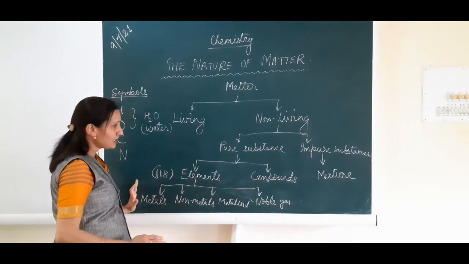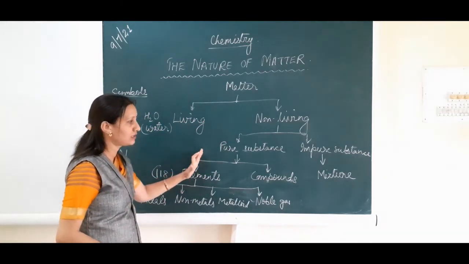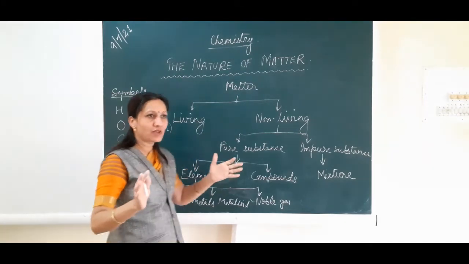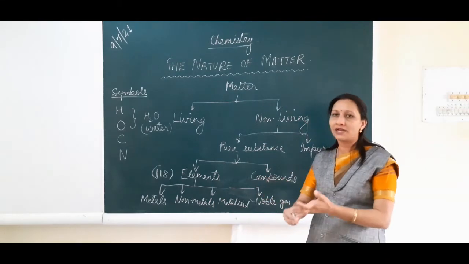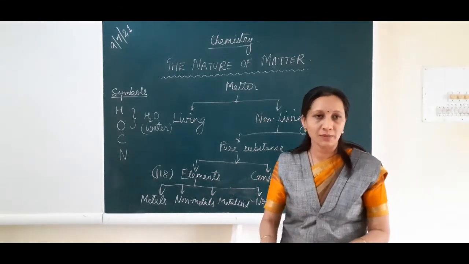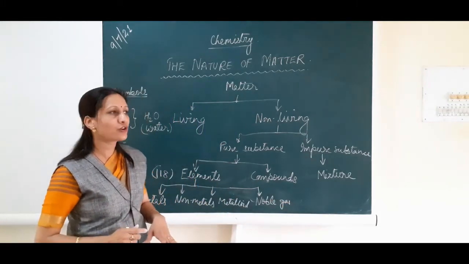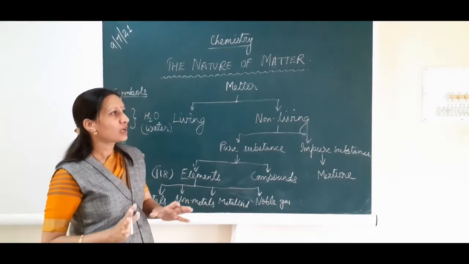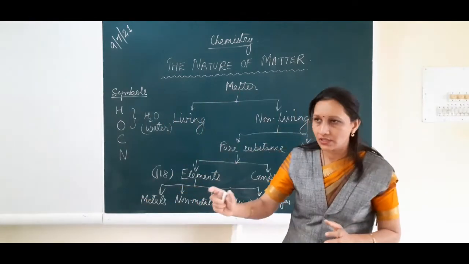Now what are metals? Metals are electropositive elements. This word may seem very heavy to you, because till now you have seen that gold is a metal, silver is a metal, aluminum is a metal, copper is a metal. We did not know that these are electropositive. But according to chemistry, if you want to define metals, metals are electropositive.